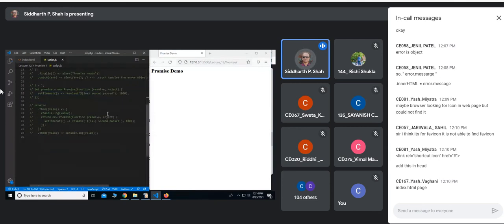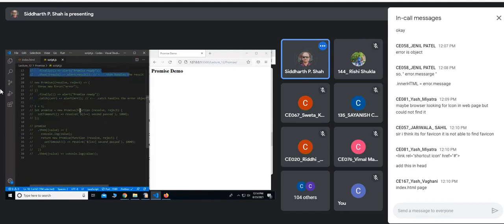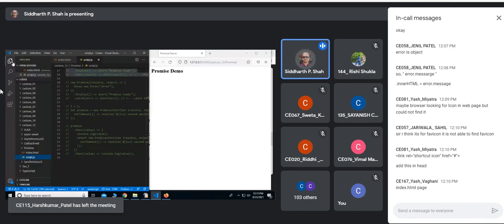There is one more example that I want to discuss. If you remember, we started the discussion of promise as a solution to callback hell. I hope you remember that. In callback hell, we discussed an example where, let me show that example.